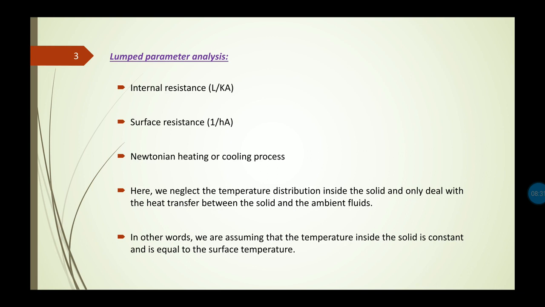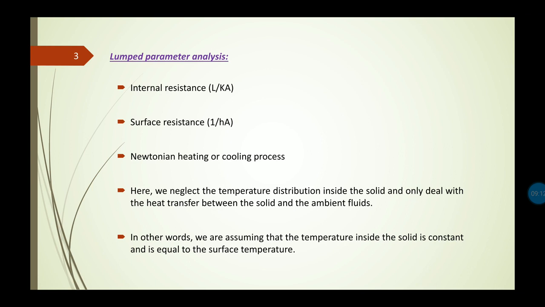So that is fine. Now for solids of large thermal conductivity, what will happen? If the solids have large thermal conductivity, with surface areas that are large in proportion to their volume, like plates and thin metallic wires, the internal resistance, which can be represented mathematically as L by Ka, can be assumed to be small or negligible in comparison with the surface or convective resistance, which can be represented mathematically as 1 by Ha.